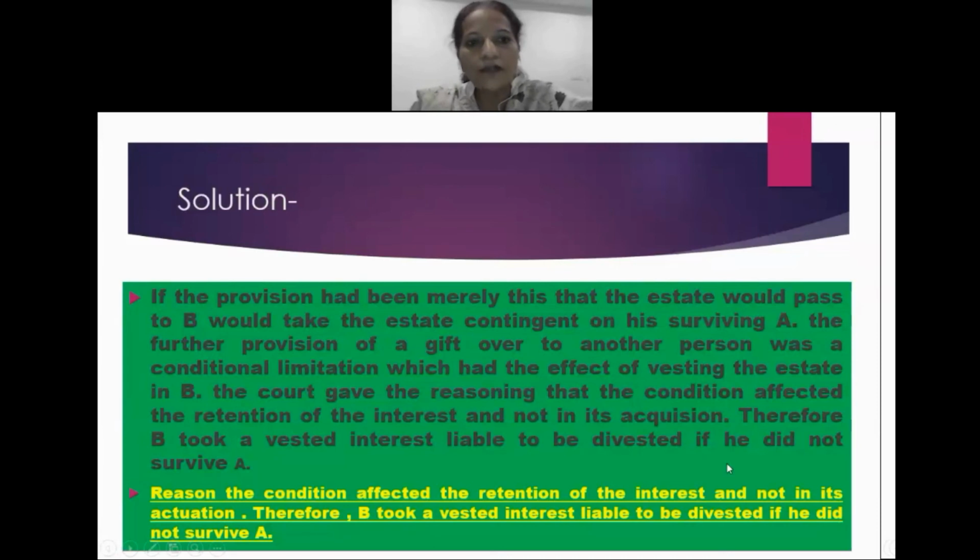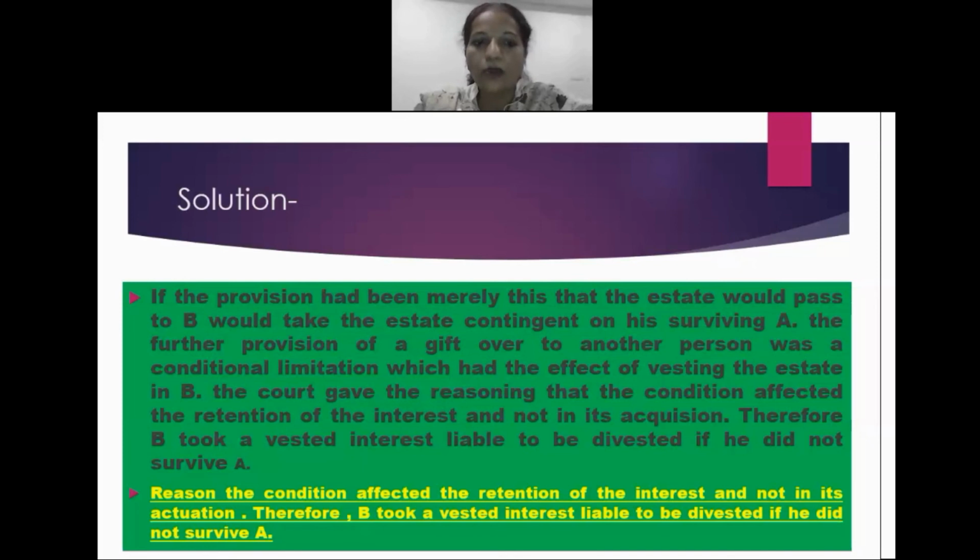Solution: if the provision had been merely this, that B would take the estate contingent on his surviving A, the further provision of the gift over to another person was a conditional limitation which had the effect of vesting the estate in B. The court gave the reasoning that the condition affected the retention of the interest and not its acquisition.